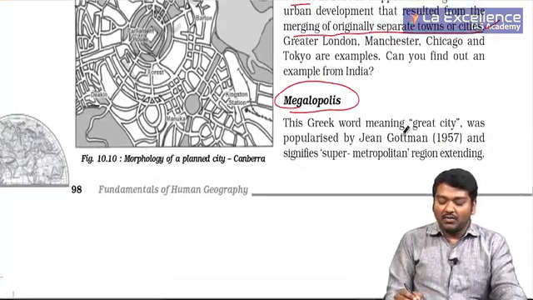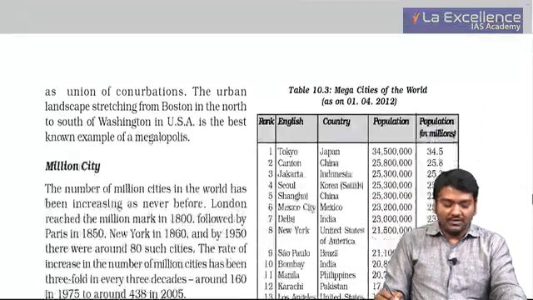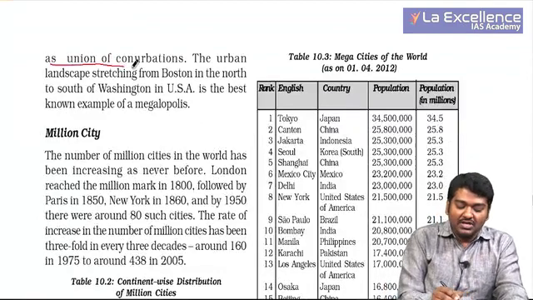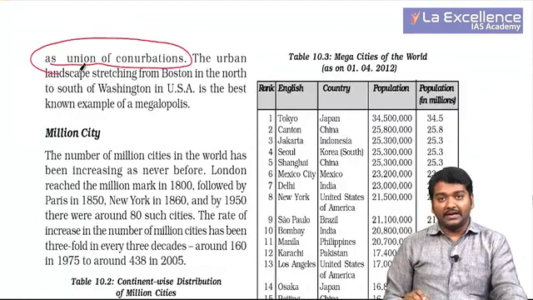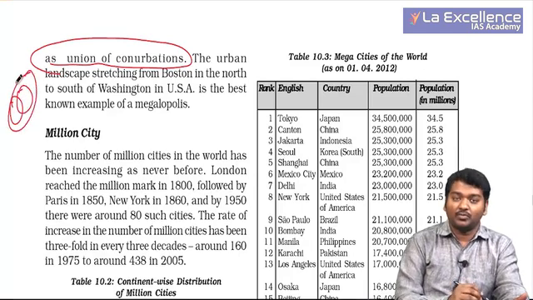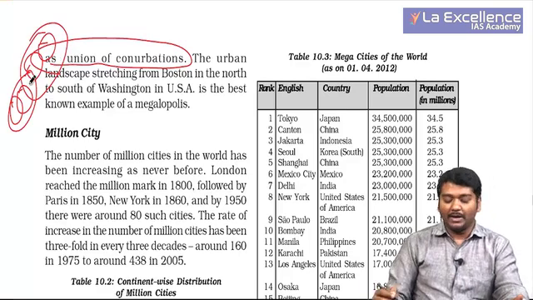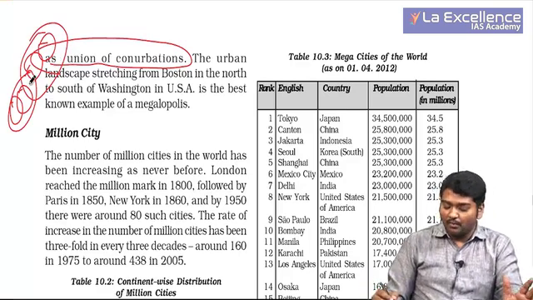Megalopolis, the Greek word meaning great city, means super metropolitan region. What is the meaning of this? Extending as unions of conurbations. That is, see, 2 towns joined together to form one conurbation, 2 conurbations joined to form one megalopolis. This is very, very important.